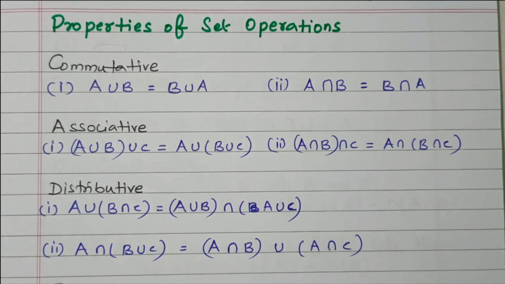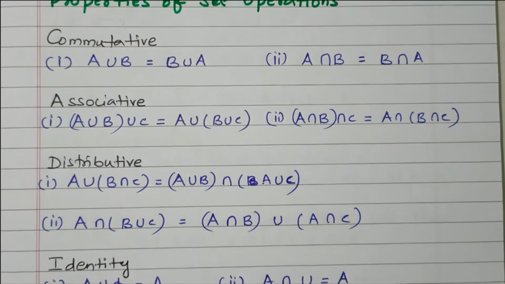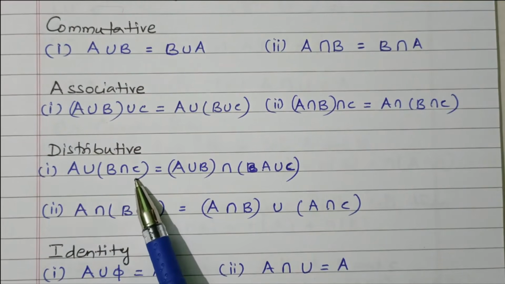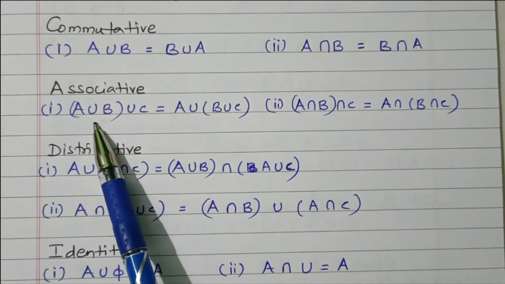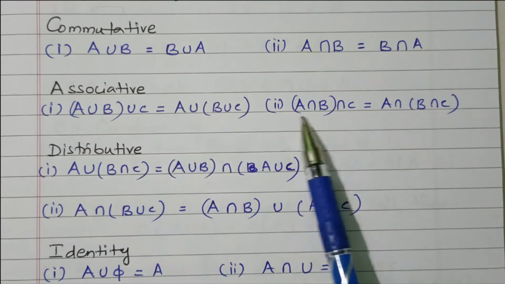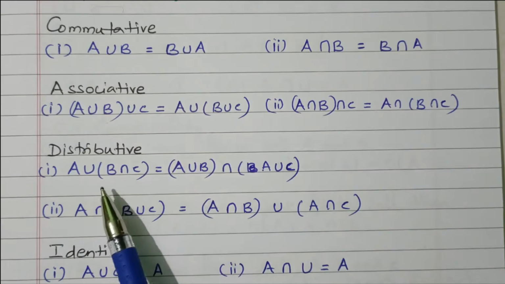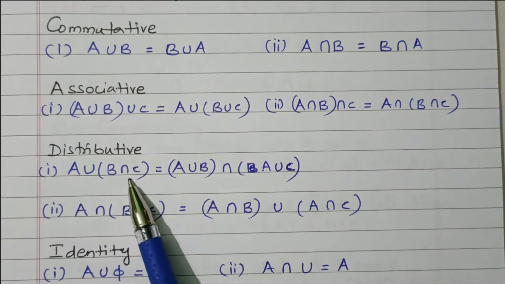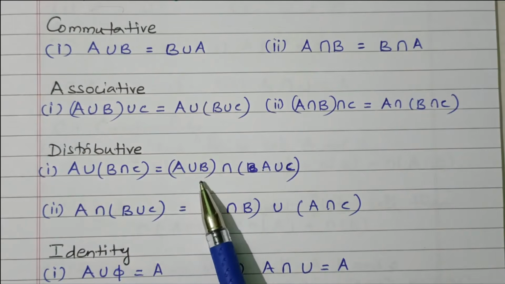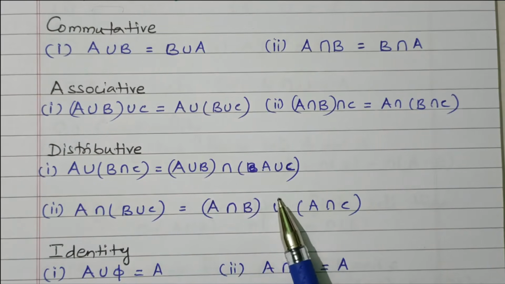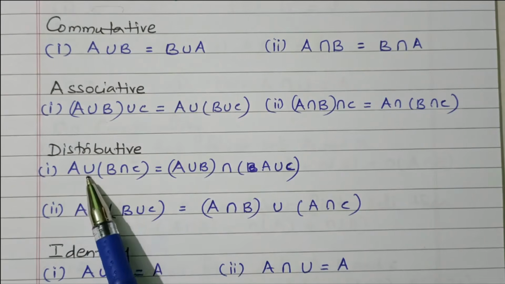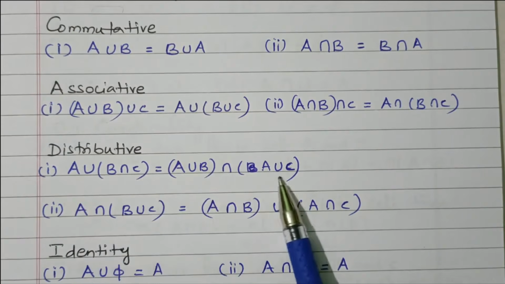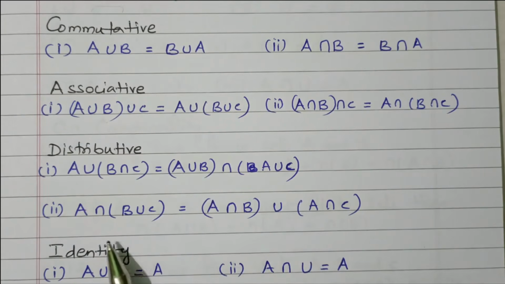Then distributive. Next one is the distributive property. A union of B intersect C. So previously we have only all union. Here all are intersect. Here both are combined. A union of B intersect C equal to A union B intersect A union C, right? So that is written like that. A union B intersect A union C. That is the first distributive property.